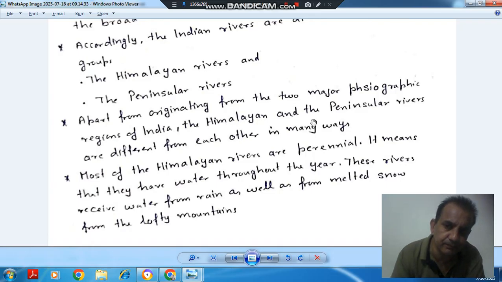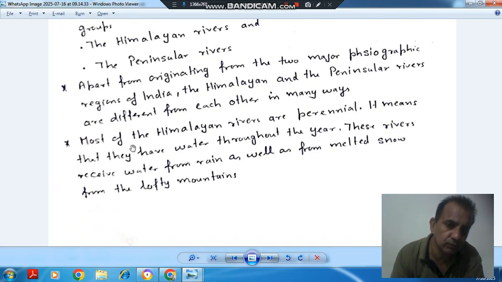The Himalayan and the peninsular rivers are different from each other in many ways. So now we'll discuss the differences. Most of the Himalayan rivers are perennial. Perennial means that they have water throughout the year. These rivers receive water from rain as well as from melted snow from the lofty mountains.